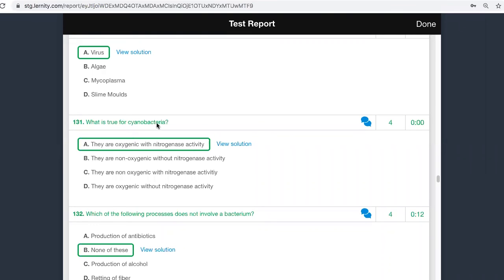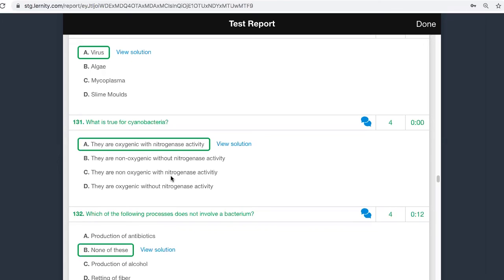What is true for cyanobacteria? The thing that is true for cyanobacteria is oxygenic. Oxygenic means they will liberate oxygen. But whether with the nitrogenase activity or without nitrogenase activity is the question. They are the first organisms which will give rise to oxygen. True, that is the case. That is what we mean by the word oxygenic.